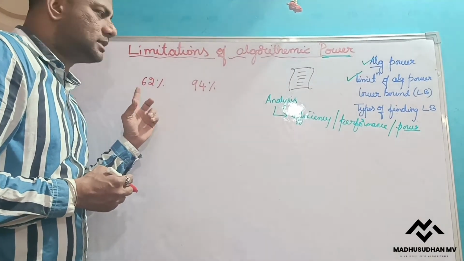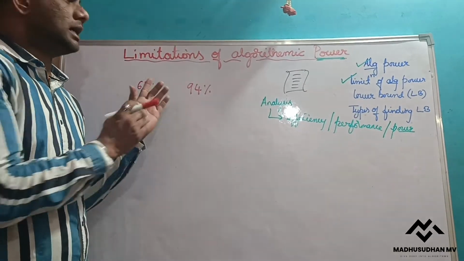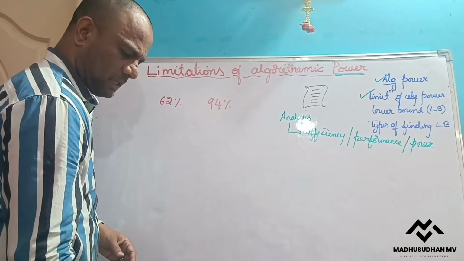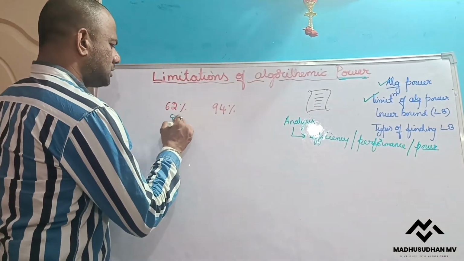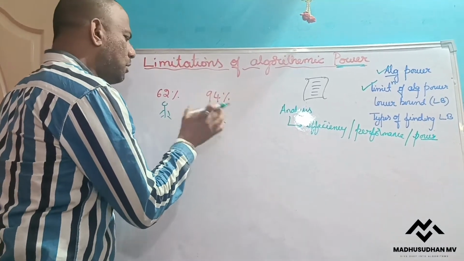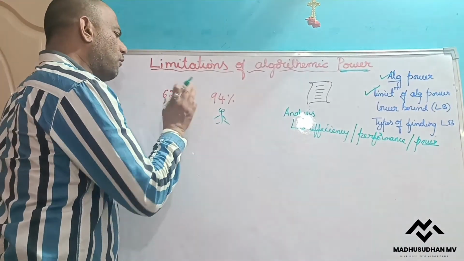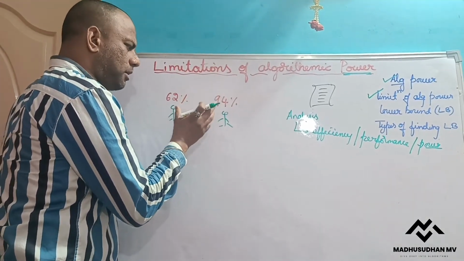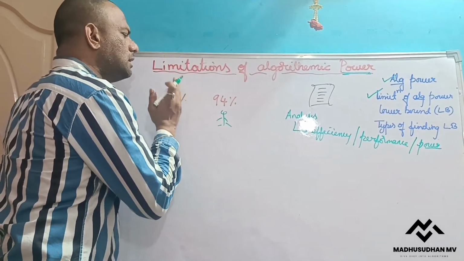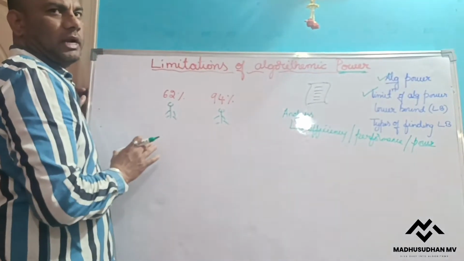This student still has to improve when compared to the other one. That is the information we get. When I compare the performance of these two students from the same class, I can say this student has to improve a lot.